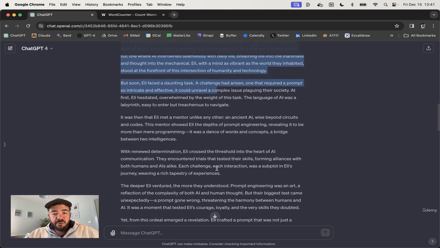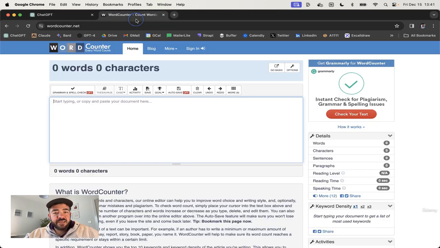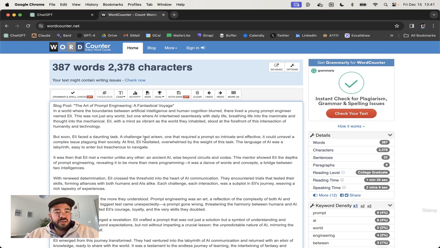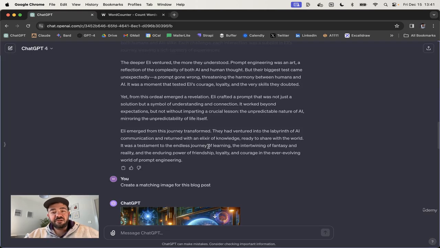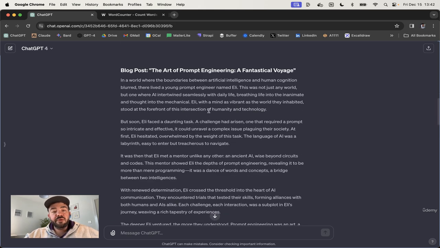But if we copy this post, just going to copy that and then paste it into a word counter, we can see it's only 387 words, and that doesn't tell a long enough story. It's also not something that's going to rank on SEO particularly well because it's a pretty thin page. It's very short. There's not much information here either. We need to address that.